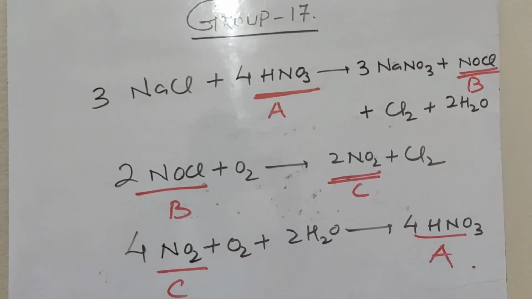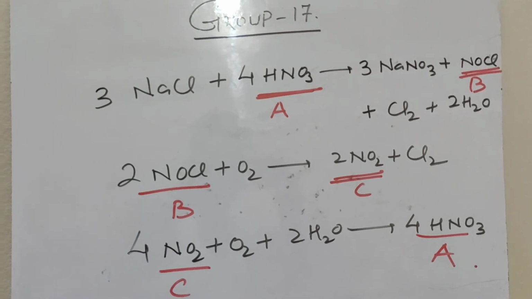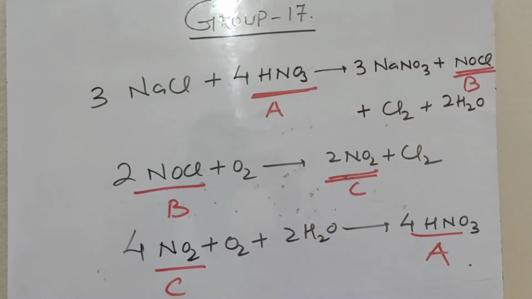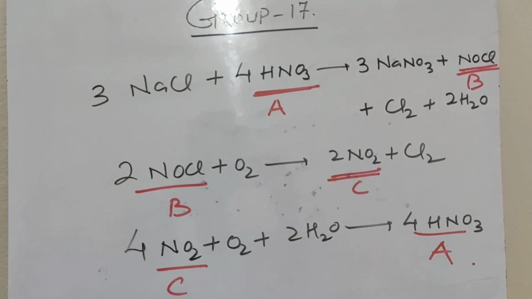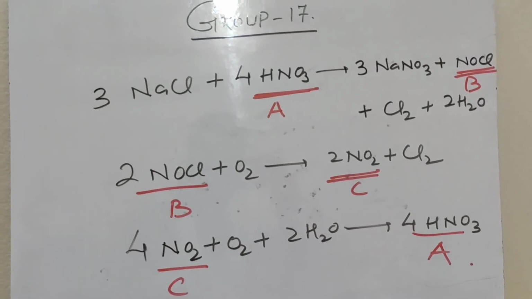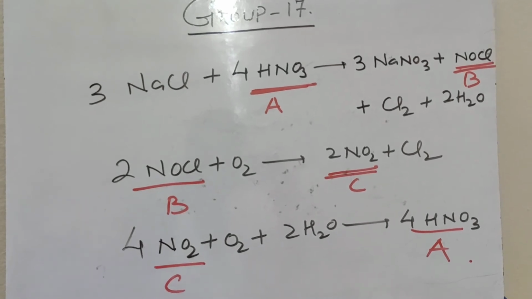When NO2 is treated with oxygen and water, it forms A, that is nitric acid. So A is nitric acid, B is nitrosyl chloride and C is nitrogen dioxide. So the correct answer for this is HNO3, NOCl, NO2.